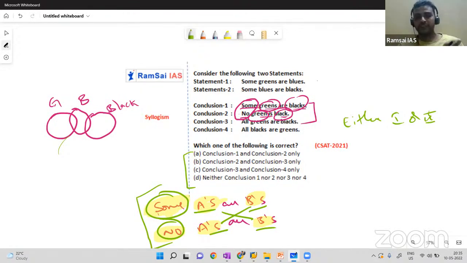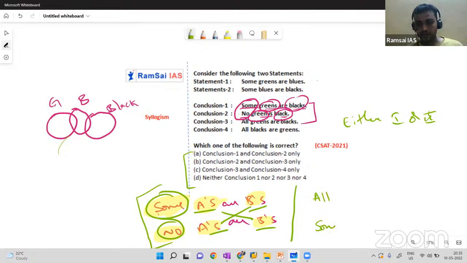Remember, it should be A and B. See, some husbands are wives and no husband is a wife. Or it can be some husbands are wives and no wife is a husband. Husband and wife can be interchanged, no problem. But girlfriend should not come inside, like all husbands are wives and no girlfriend is a wife. Then in that case, this condition will not be applicable. So the fight should be between only husband and wife. Girlfriend should not interfere. That's it. Very simple. Okay. Similarly, there are two more special cases. I'll explain here itself.